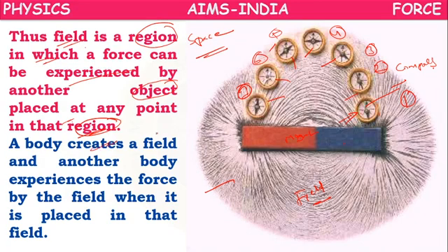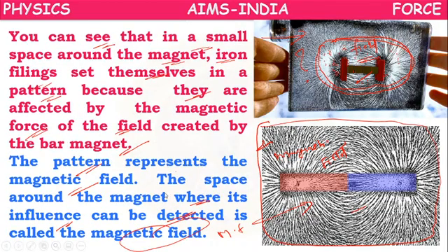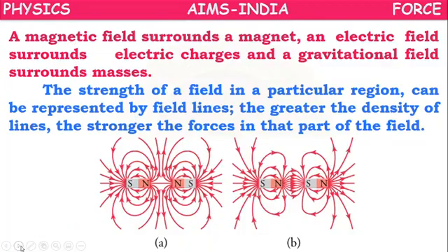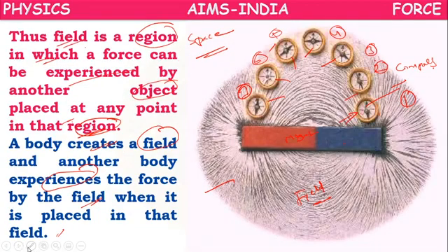This means a body creates a field and another body experiences the force by the field when it is placed in that field. Here we have two objects. One is the magnet, another one is the compass.